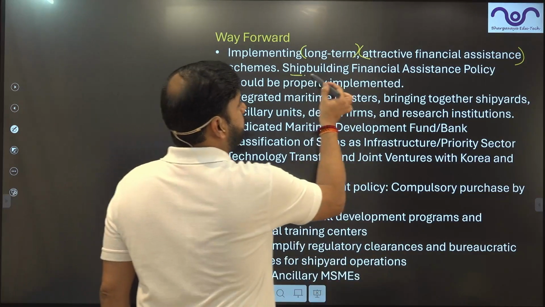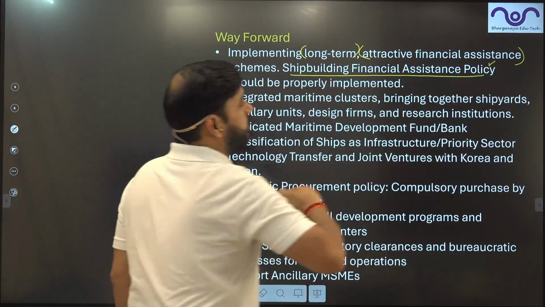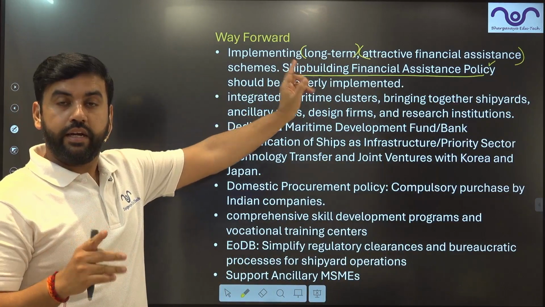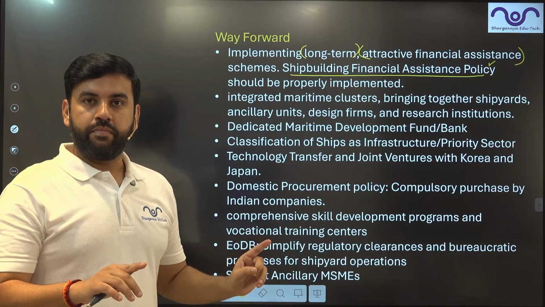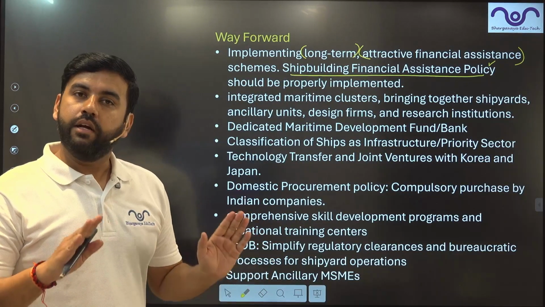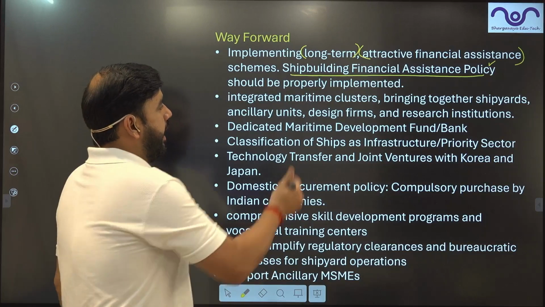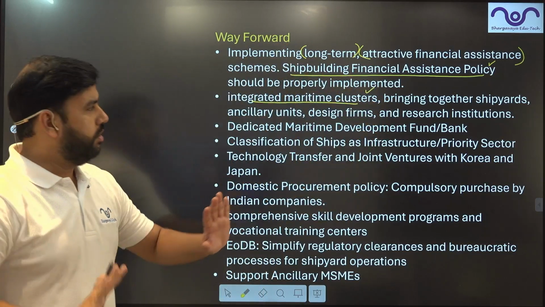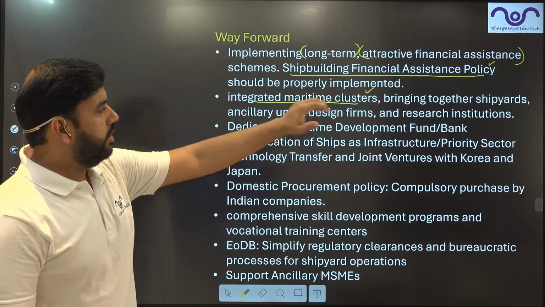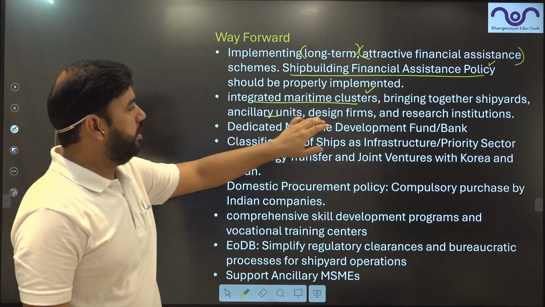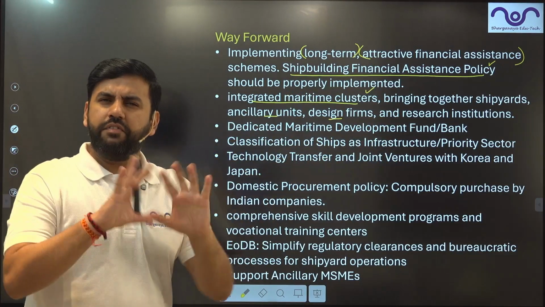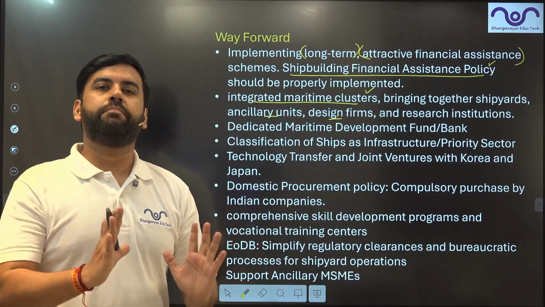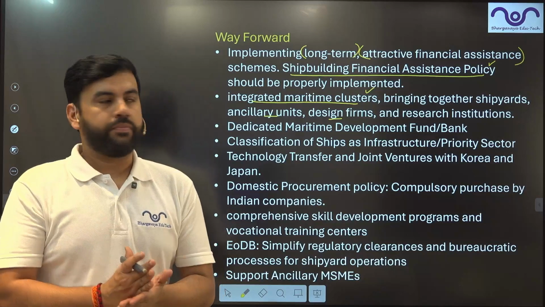So the shipbuilding finance assistance policy was adopted years back, right? It should be implemented properly. This policy, I'm repeating it again, is already existing in India, but it has not been implemented properly. Integrated maritime cluster, this solution is already under the scheme, so we are creating 8 clusters for them. Bringing together shipbuilding, ancillary units, design firms, research institutes, everything. In a cluster, you provide every possible input at a single place.